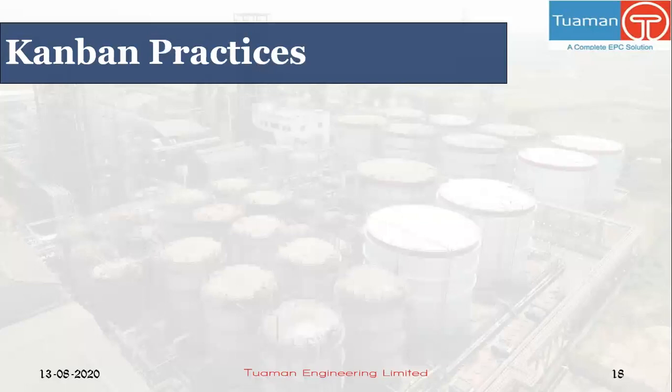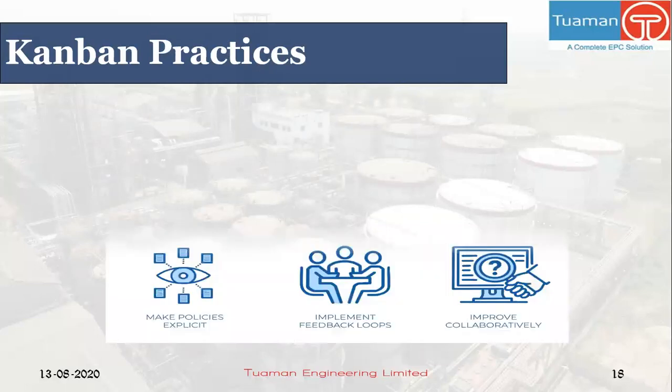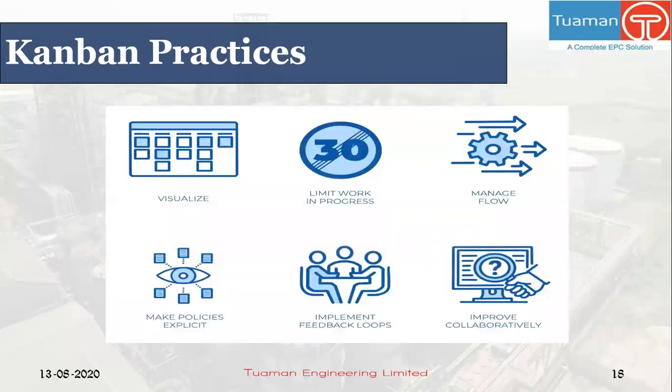Next, we have Kanban practices. These are some of the practices, and these are not the process. First, visualizing your work. The first practice is to visualize what you are doing. This includes both the steps in the process and what work you currently have.